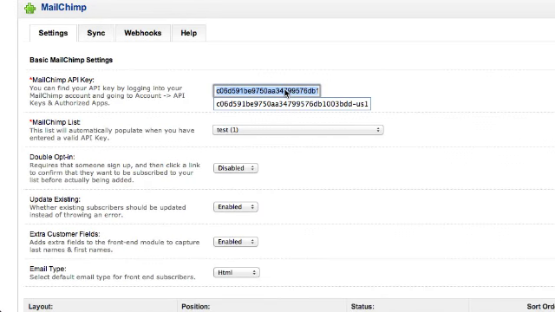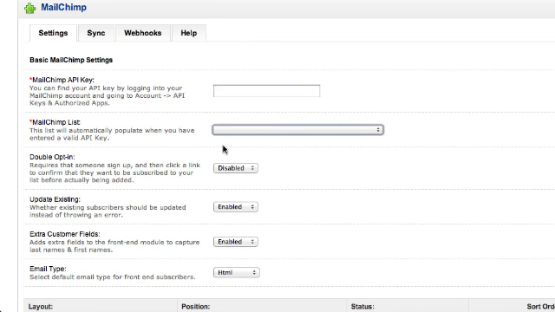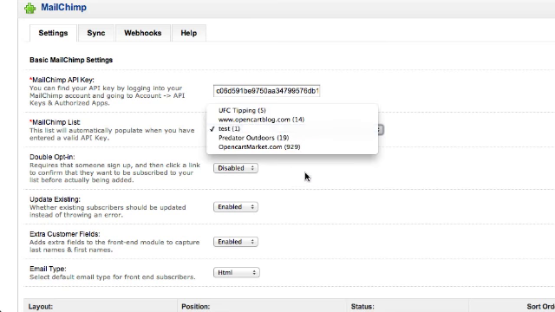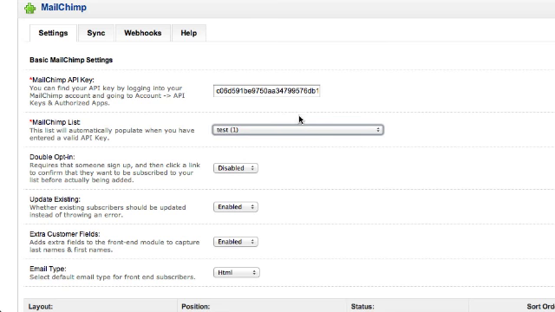One of the big features here is you drop in your API key. We're just going to take it out for the moment. And what you'll see is that this list here is populated automatically when you put in your MailChimp API key. So we're going to drop in the API key again. Up comes our list. If you have a number of lists, they'll all be displayed in this drop down box here. You just select the one you want to use. We're just using a test list we set up earlier.